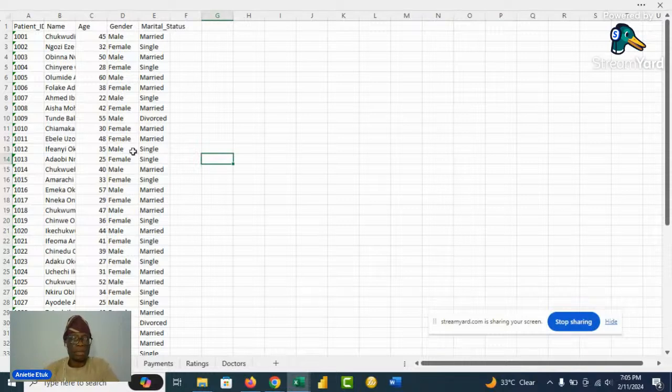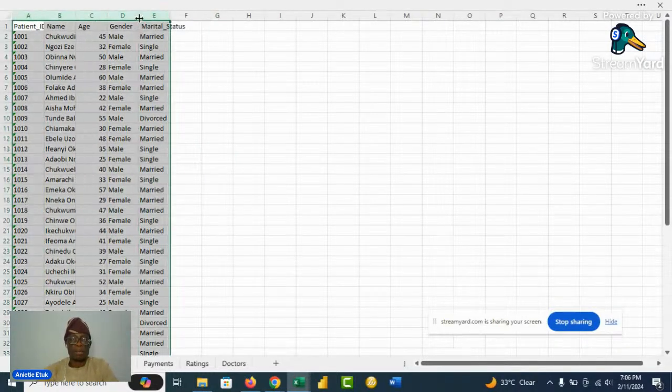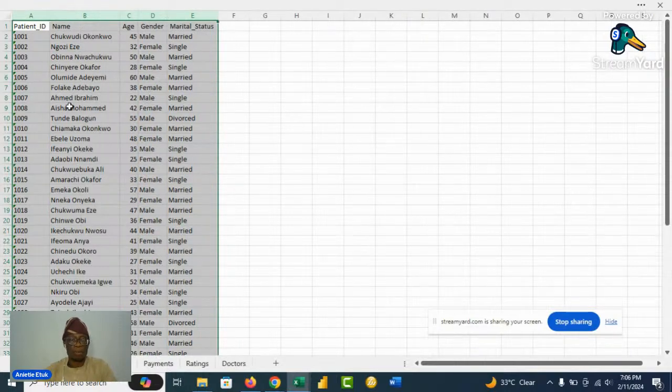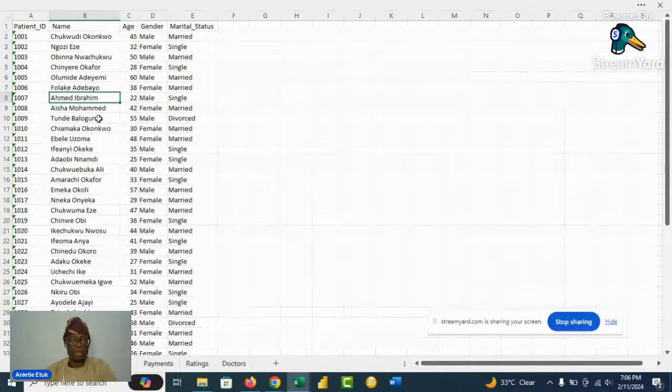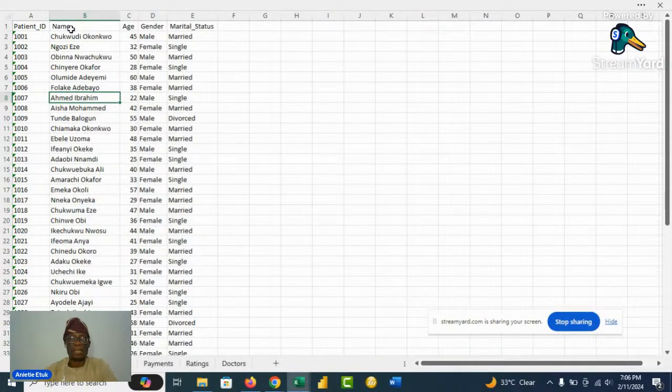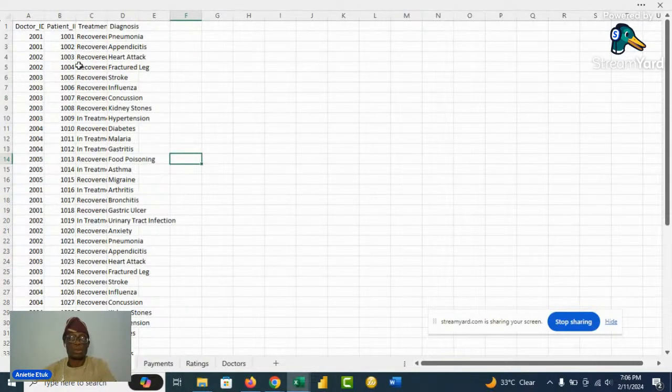And I'll give us this example. This is hospital data. They have 50 patients for now. This analysis is for 50 patients. In the patients table, we can see the patient's ID, the name, the age, the gender, and the marital status of the patient.